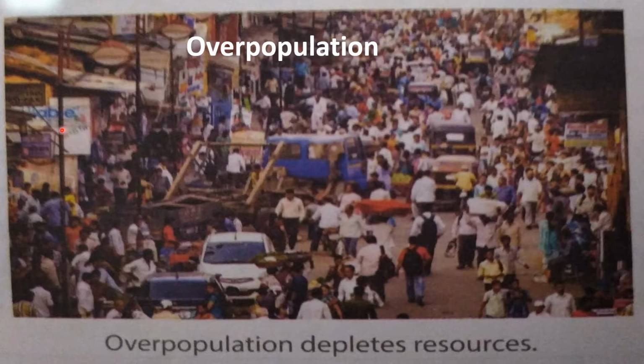Overpopulation, children. So when too many people are living in a country, but there are not enough resources to help them live or to feed them, then that particular situation is known as overpopulation.